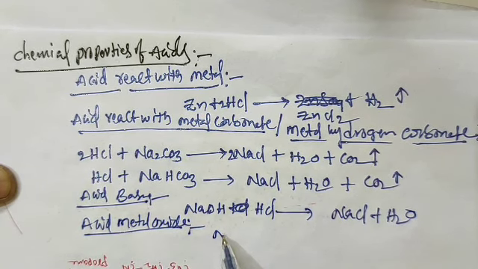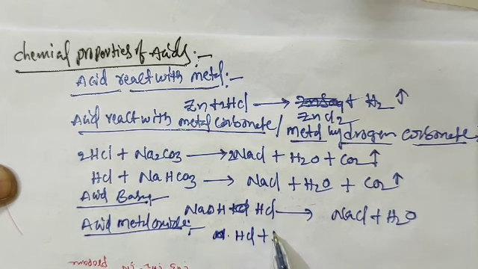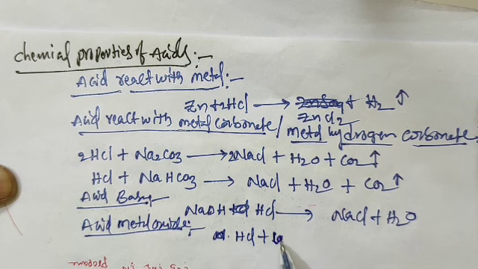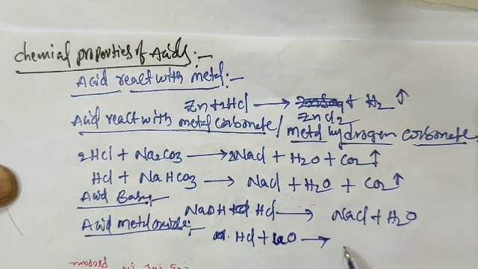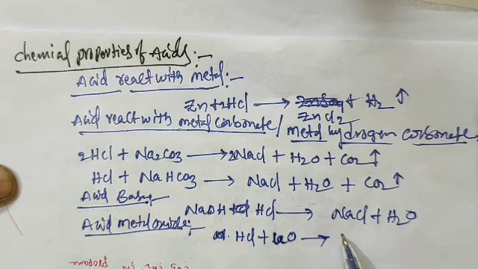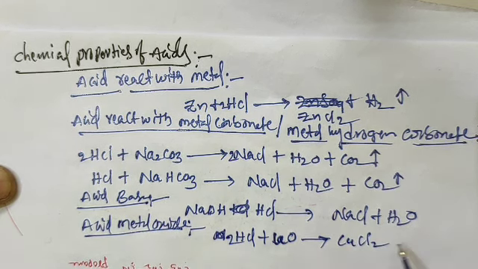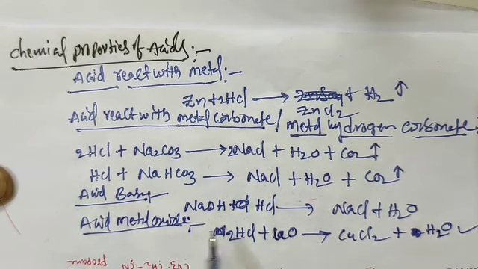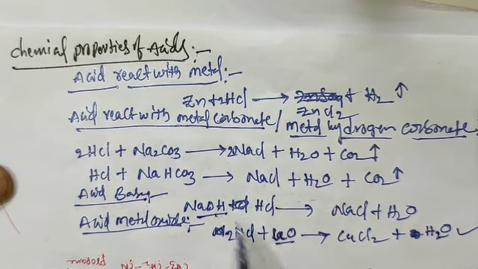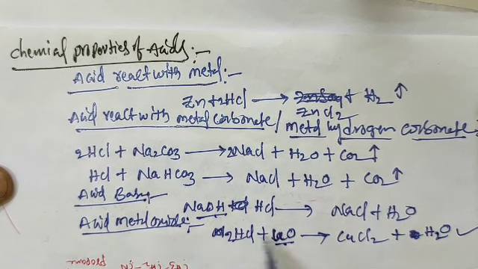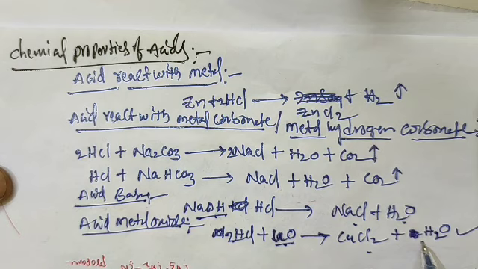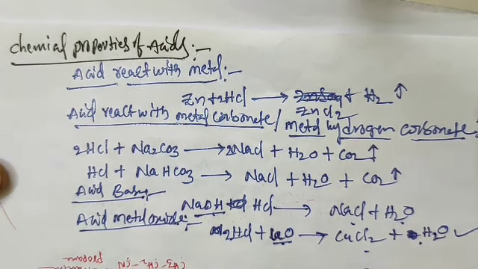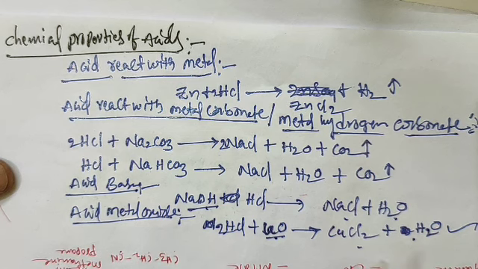Acid like HCl plus metal oxide, like CaO or CuO, gives rise to CuCl2 plus H2O. So if it is a metal hydroxide or metal oxide, whatever reacts with acids, we will get salt plus water only. So these are the chemical properties of acids.